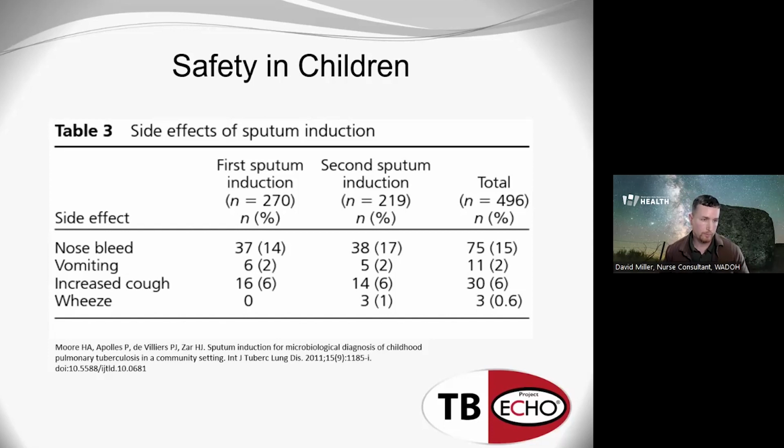And I pulled out this one table here where they break down their adverse effects. And you'll see really the most common one is nosebleed. And I know they talk about it in the paper, it was because they were using nasopharyngeal suction basically with kids under 4 to get the sample.